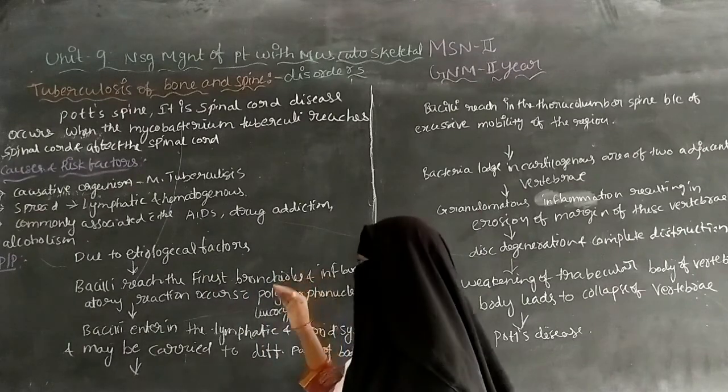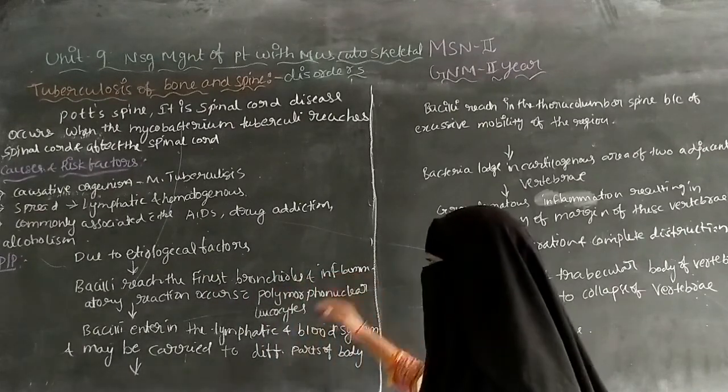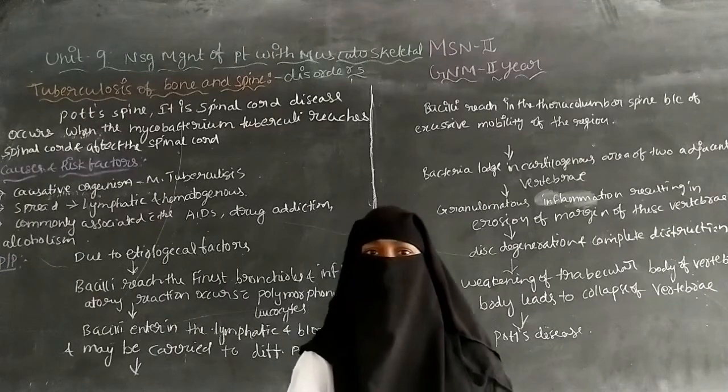Because of the entrance of the Mycobacterium into the bronchioles, there is an inflammatory reaction.